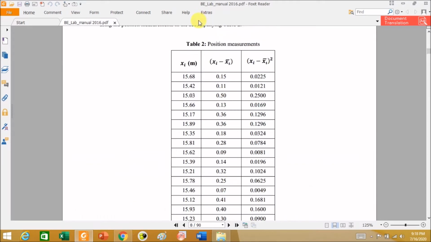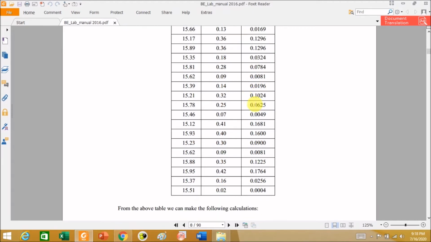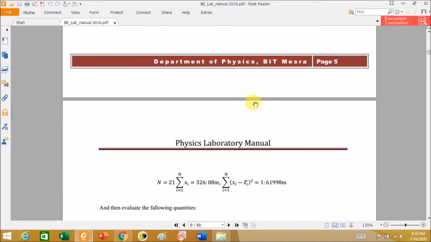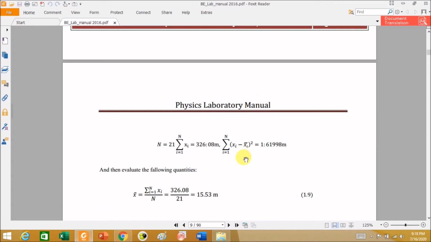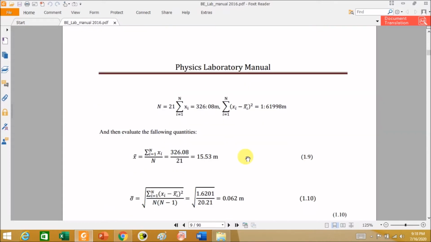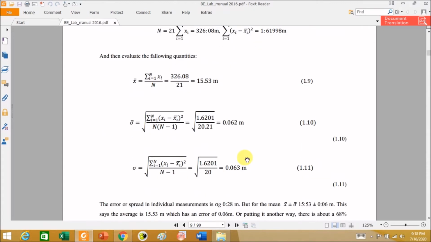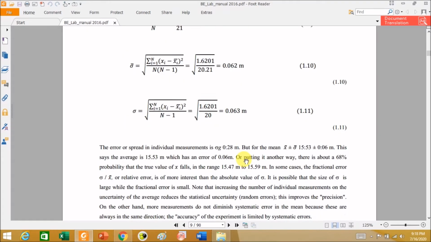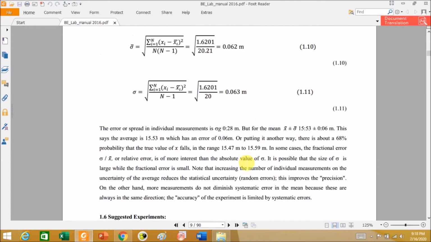We subtract each reading from the mean value, we get a value, we square it, and then we find the root mean square. That is nothing but the standard deviation in the readings. When we divide it again by root n, we find the spread in the mean value, the average value of that particular parameter, and that is what is to be determined if the standard value of any particular parameter is not given.